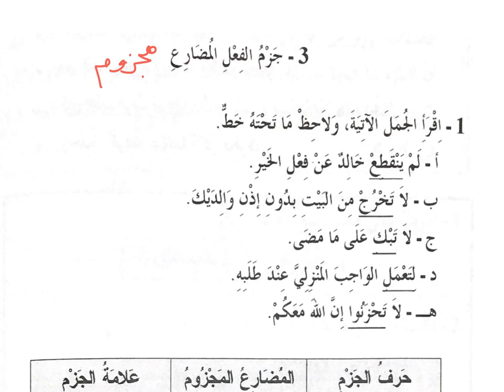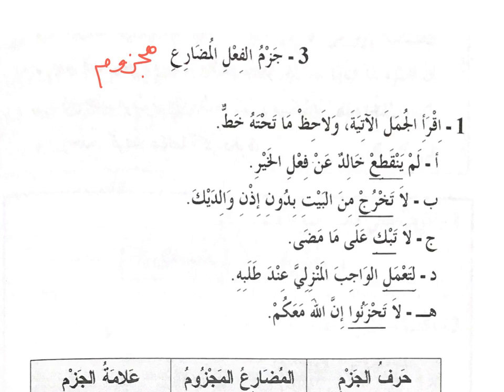الجملة الأولى ألف: لم ينقطع خالد عن فعل الخير. Khalid has not stopped from doing good things. So in this sentence, we have a fi'l mudari' which is yanqati', and before the fi'l we have this word lam, did not or has not. So whenever we have lam before a fi'l mudari', then the fi'l mudari' will be in the state of majzoom. So it is no longer in the state of marfu'.